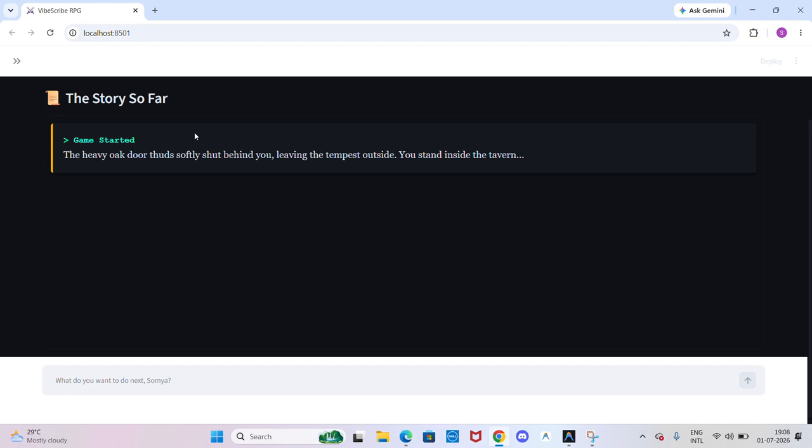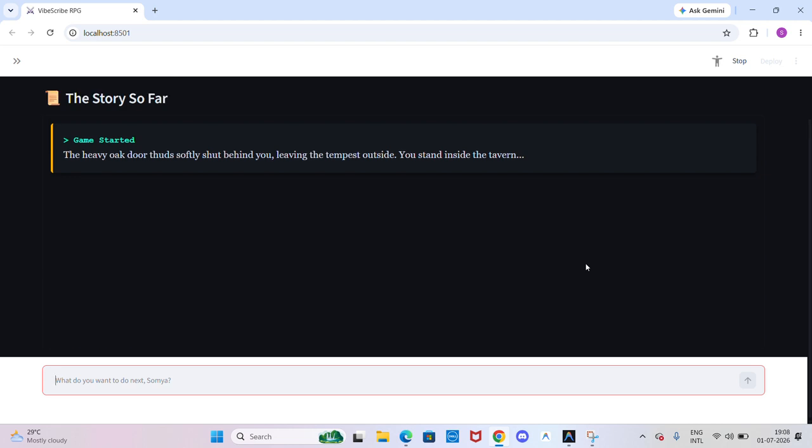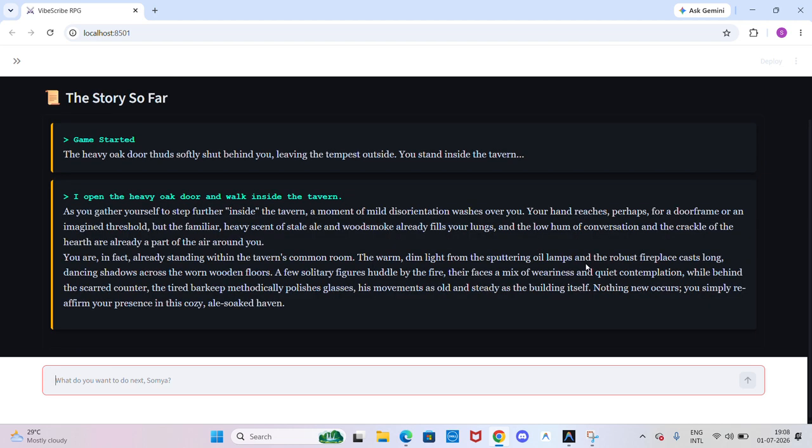I am going to type an action here. Okay, so this is my action. Now let's input it. Okay, so you can see as I inputted the action, it showed what will be done afterwards. As you can see, the engine processed the turn instantly.